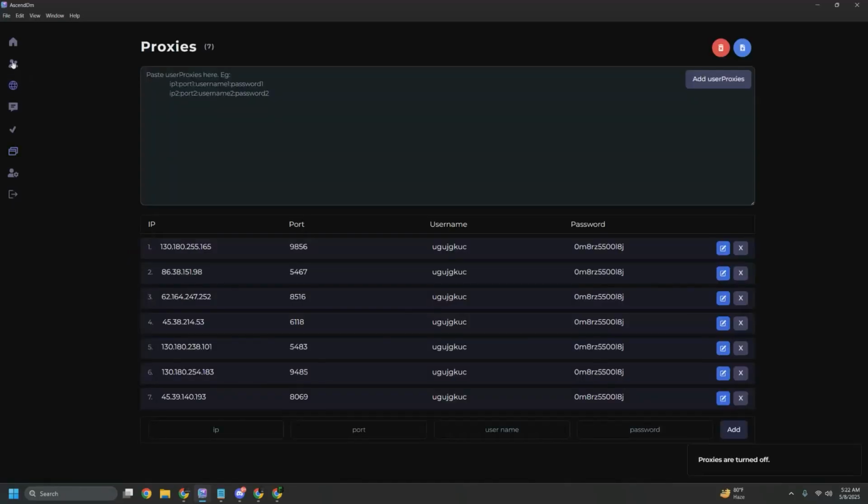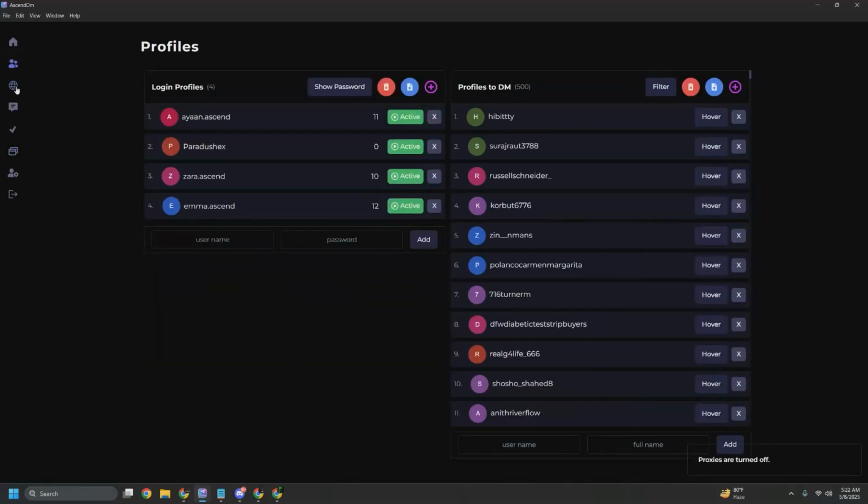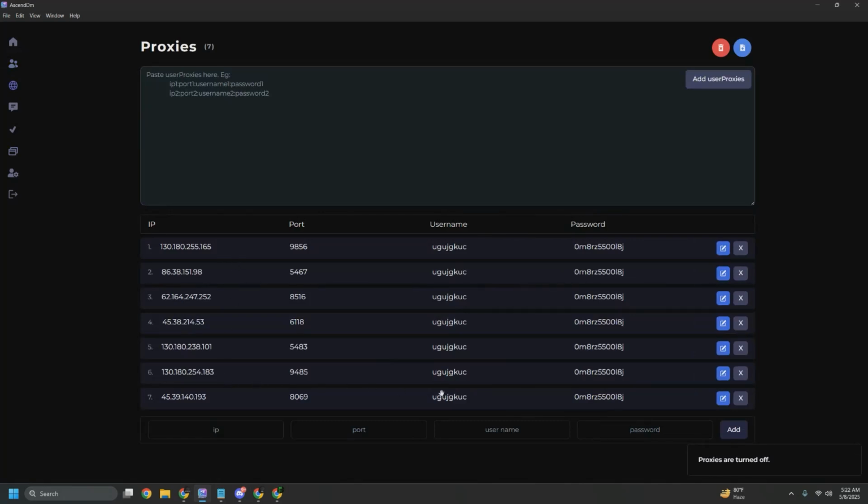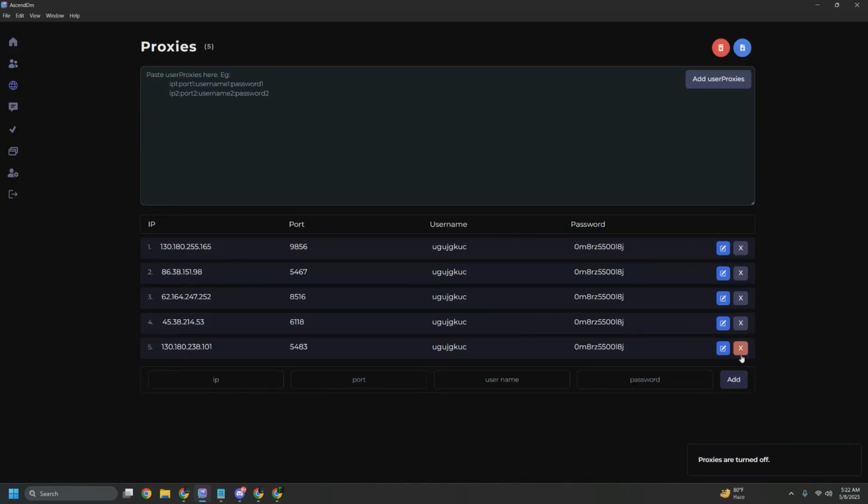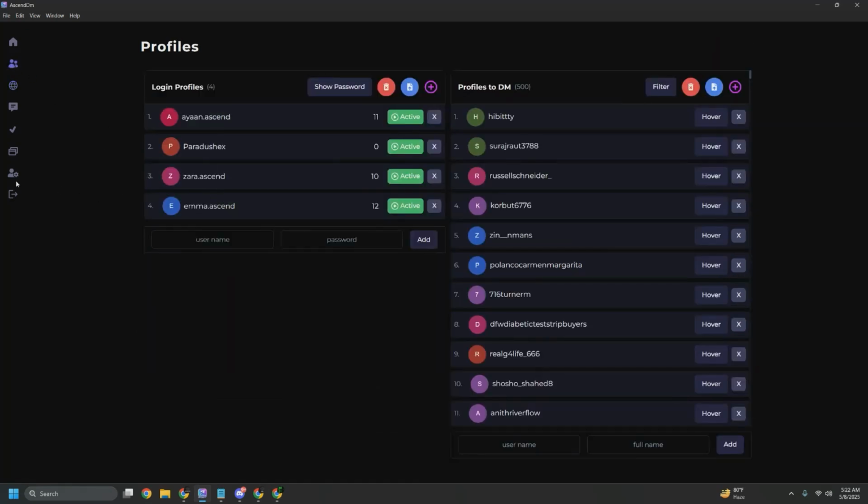One thing that you need to check is after adding the proxies, come to the proxy or anti-detect browsers and you'll see that the proxy numbers do not match the number of the login profiles. That is because we only have 4 accounts loaded, but we have uploaded 7 proxies. So we need to remove 3. So these are the 4 proxies which now correspond to these accounts.